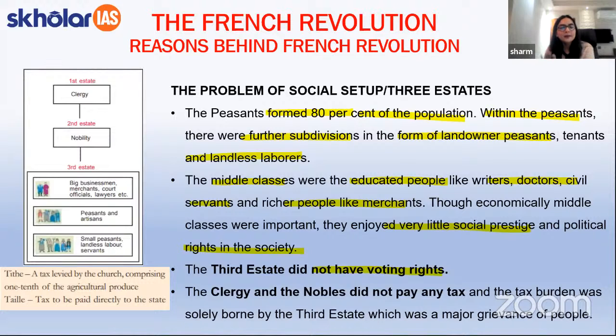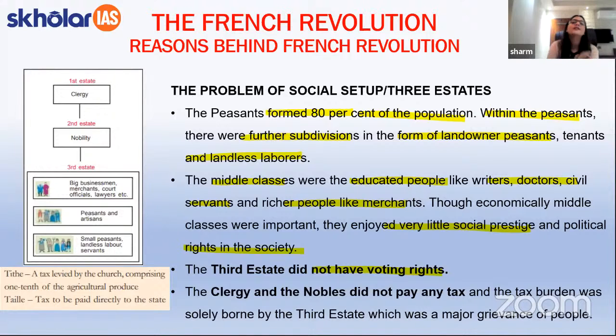Apart from this, students, it will be important to note that only the third estate was eligible for paying taxes. Now, what does this mean? It means that the first estate and the second estate, that is the clergy and the nobles, did not have to pay any sort of tax, and they were just accumulating their wealth over time, whereas the entire burden of running the country was in the hands of the third estate, as they were the sole taxpayers.